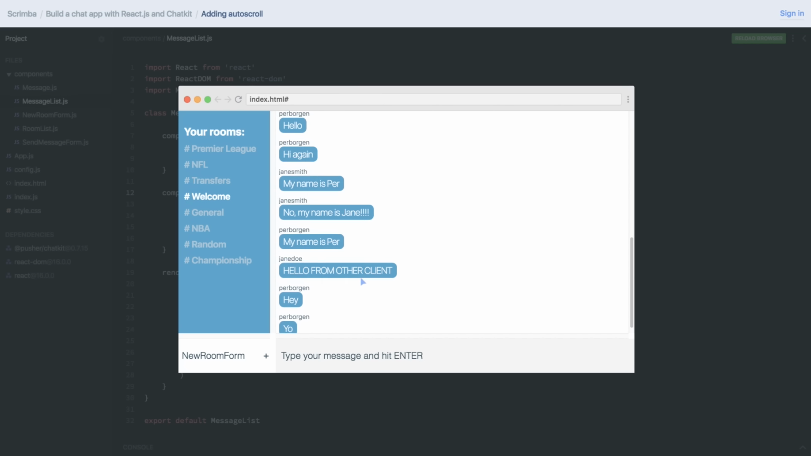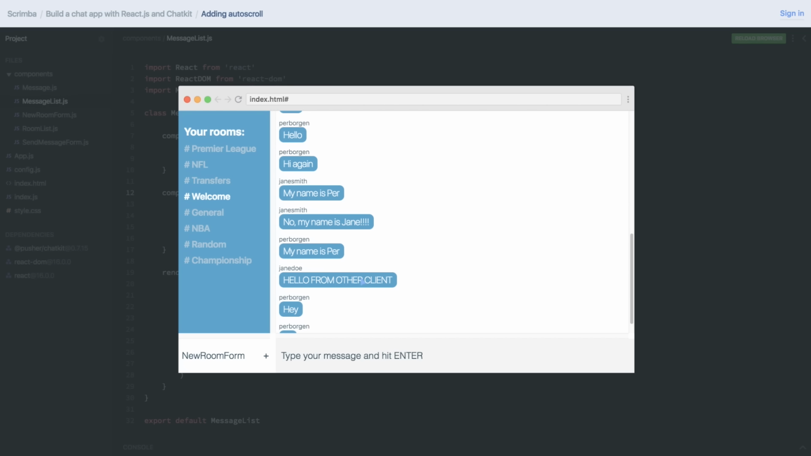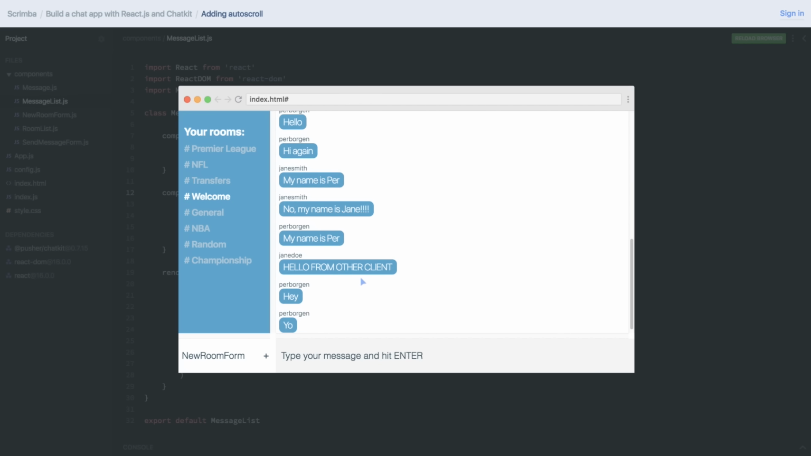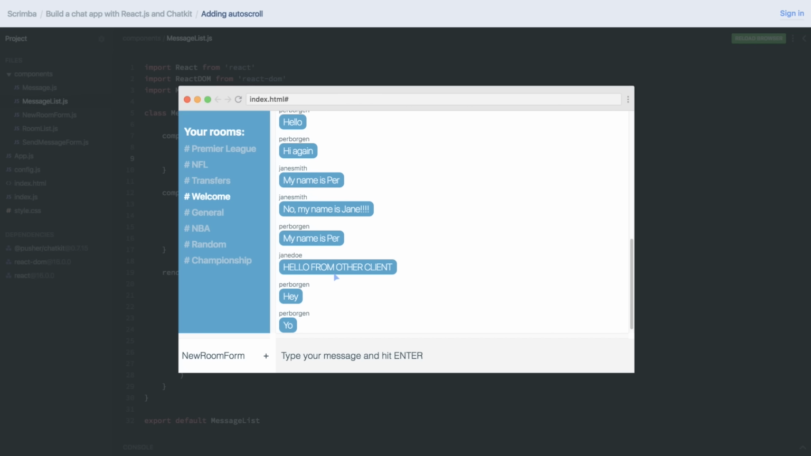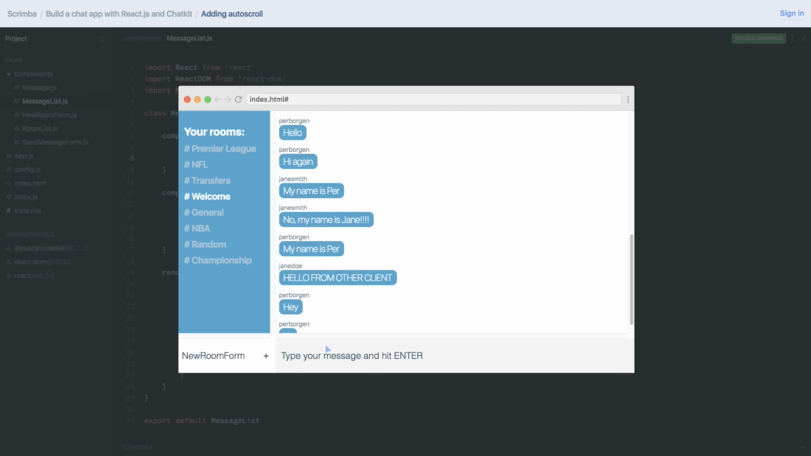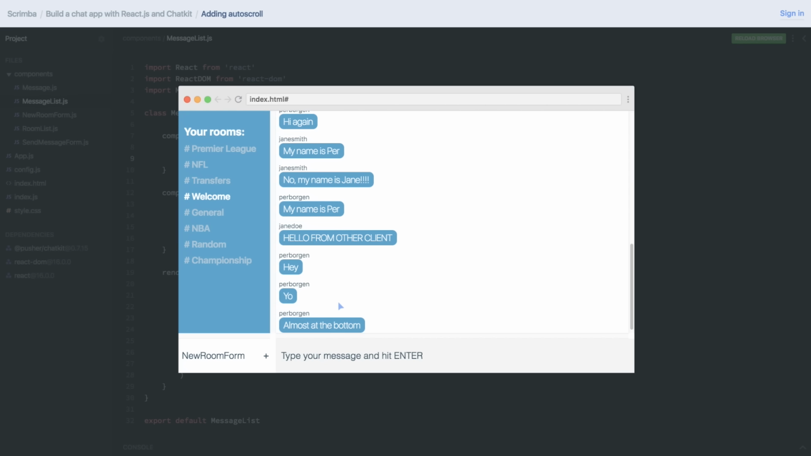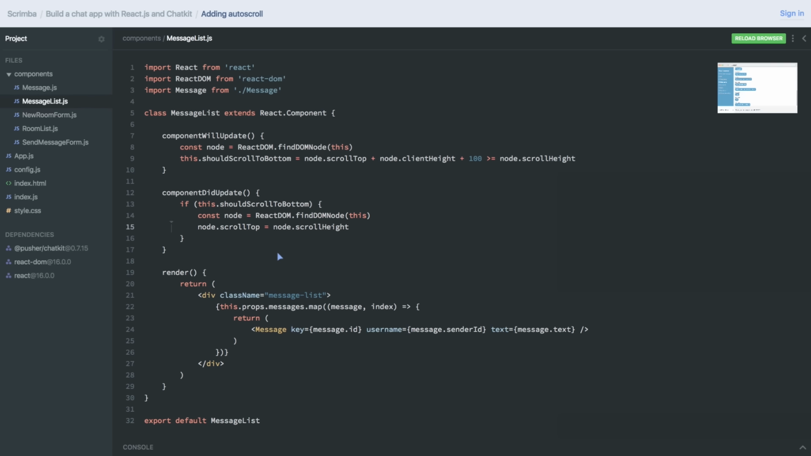And finally, I want to give a little buffer. So in case we're down here, we're almost at the bottom, we still want it to jump down. So we'll do that by adding plus 100 here. And now, if we're almost at the bottom, it works as well. Really nice. So now we're starting to get a chat application which actually has a good user experience.